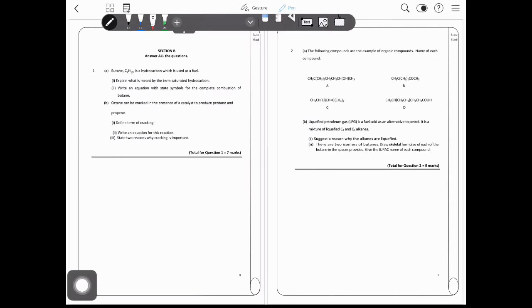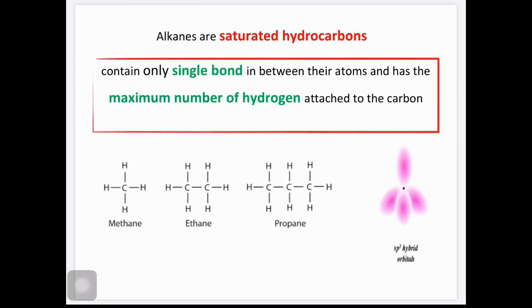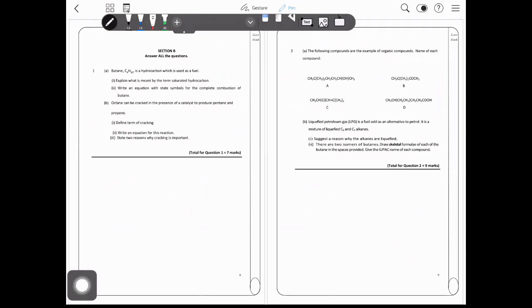Here we just need to memorize the definition. Saturated hydrocarbons are hydrocarbons that contain only single bonds between their atoms and have the maximum number of hydrogens attached to the carbon. Next: write an equation with state symbols for the complete combustion of butane.